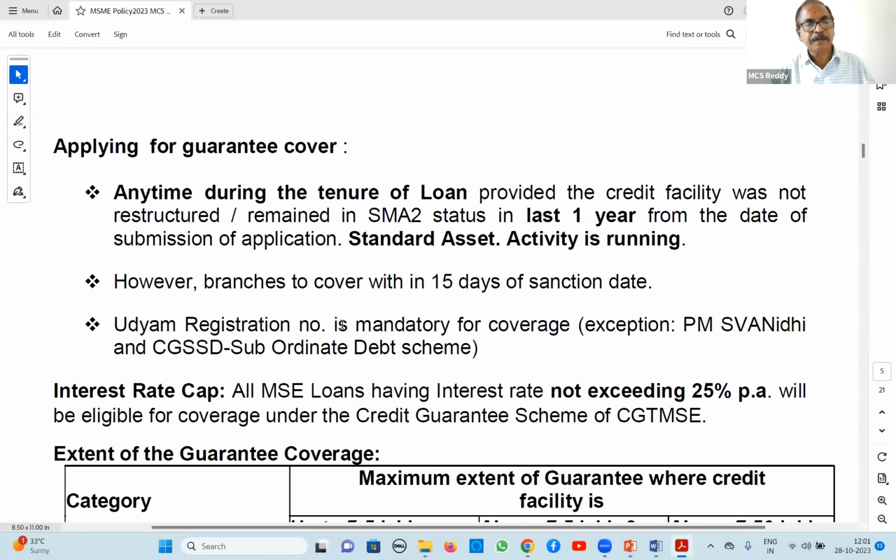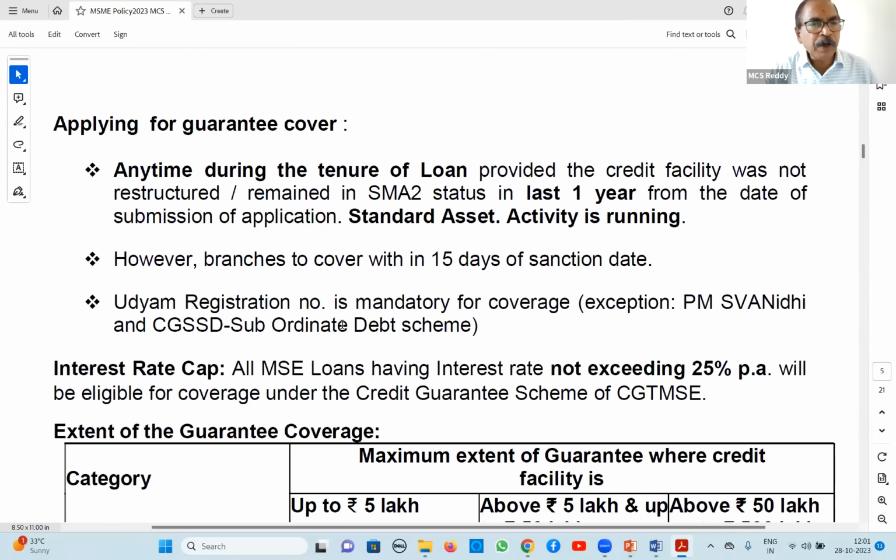Next, applying for guarantee cover. Anytime we can apply. Normally, the CGTMSE guidelines are that in case of new loans, whatever you sanction in this quarter, you have to invariably cover by the end of the next quarter. All loans sanctioned in this quarter should be covered by the end of the next quarter.